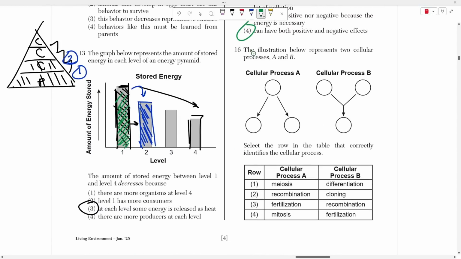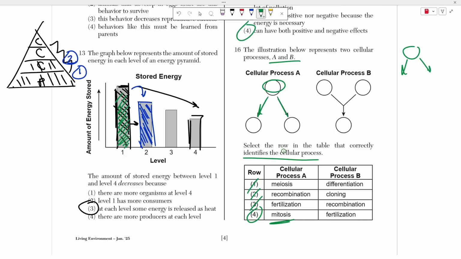Number 16 says that the illustration below represents two cellular processes, A and B. Select the row in the table that correctly identifies the cellular process. So in this case, we have one cell or one circle splitting into two. And whenever I have one circle splitting into two, I'm automatically going to think about mitosis. And there's only one choice that labels this as mitosis, okay?